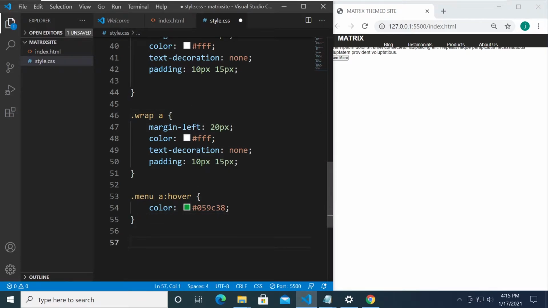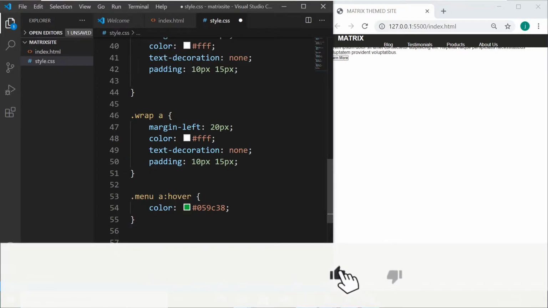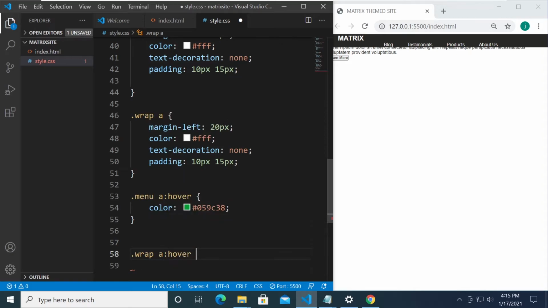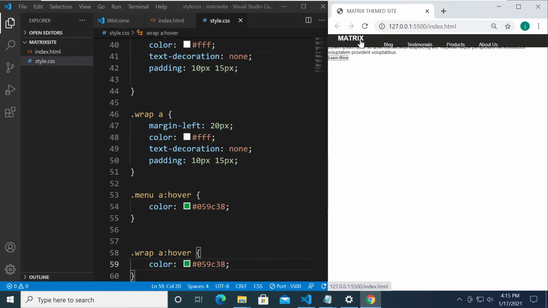All right, so we also need to change the color of the site name when we hover on it. So we're gonna say wrap, and then a, and then hover, because it is an anchor tag. We can just go ahead and copy this and paste it right over here. So when we hover on it, it changes its color.